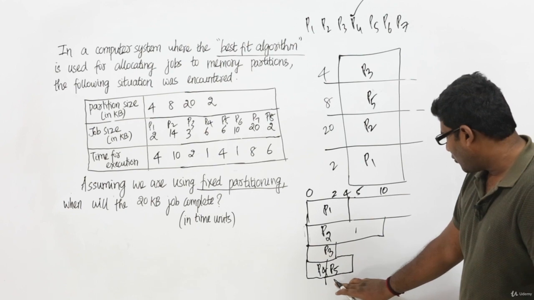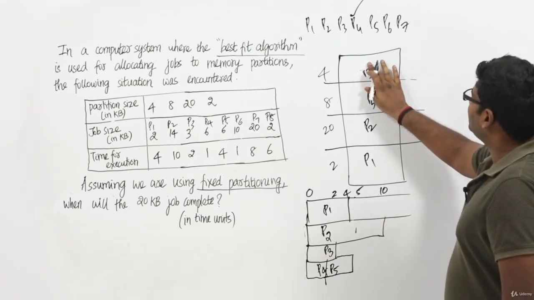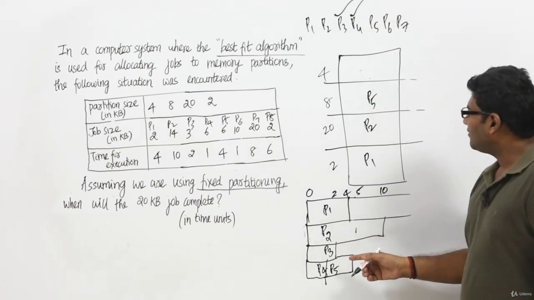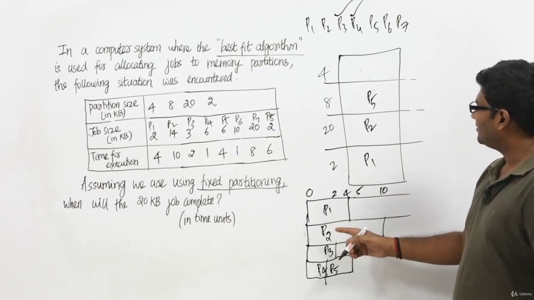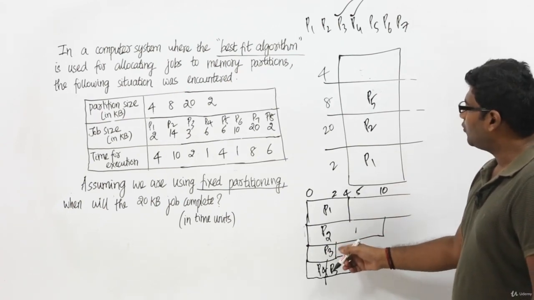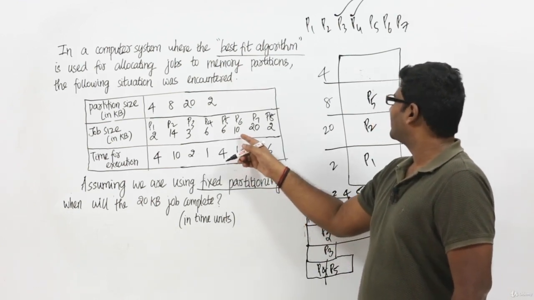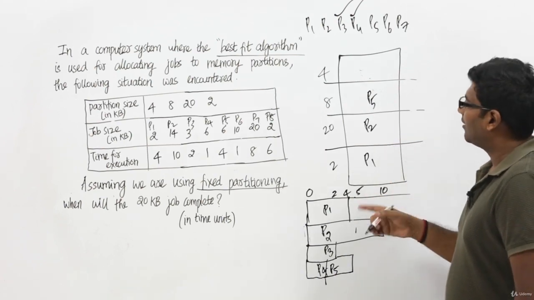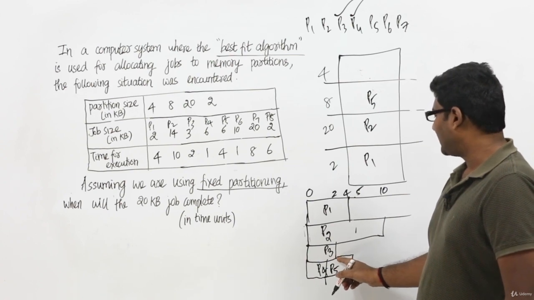Now at time unit 2, process P3 will complete its execution, right? And so process P3 will be removed from the RAM. Okay, so P3 is also done. Now can we place process P6 at time unit 2? P6 needs 10 KB space, right? So we cannot place process P6 over here, and so we cannot start process P6 at time unit 2.